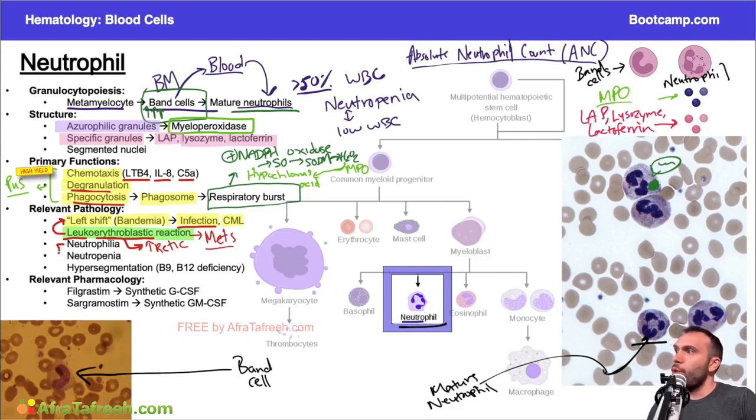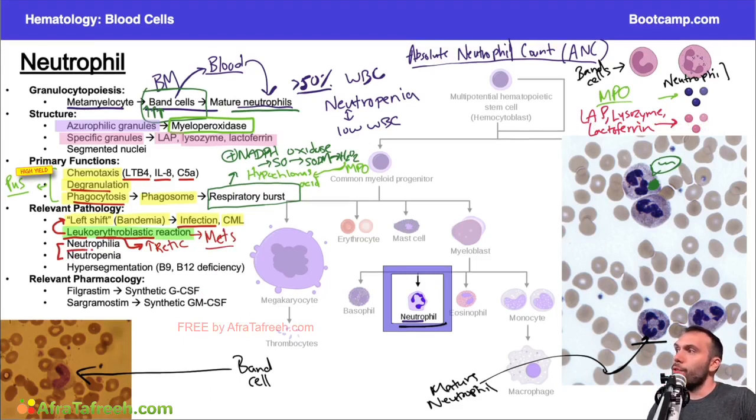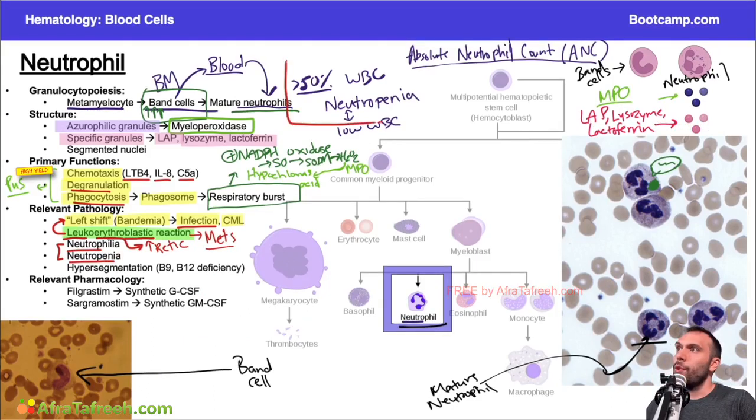And of course, you can also have quantitative defects, right? You can have really high levels of neutrophils. You can have really low levels of neutrophils. Whatever happens in the white blood cell count, very likely it's going to affect the neutrophils, because the majority of the white blood cells are made up of neutrophils.